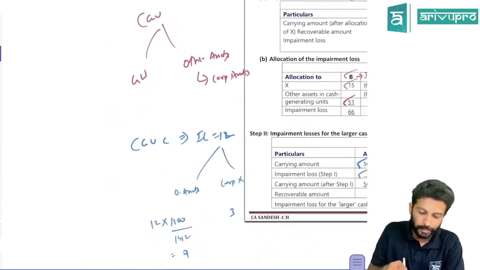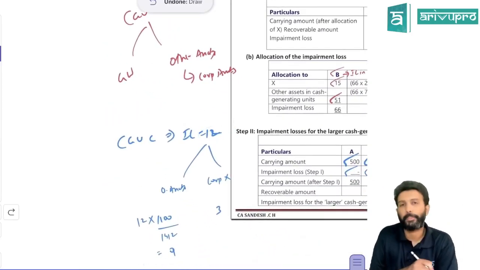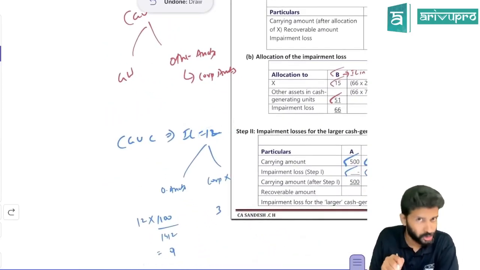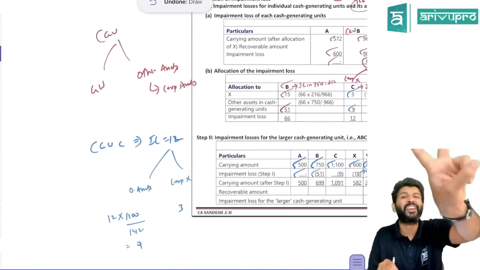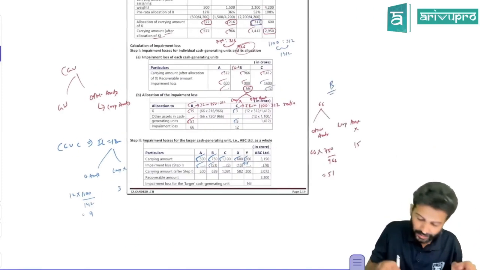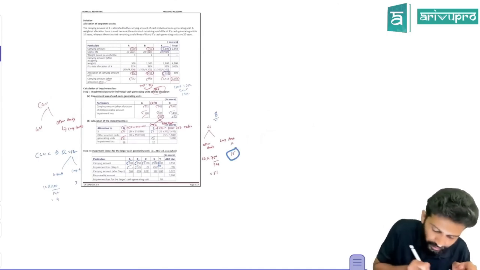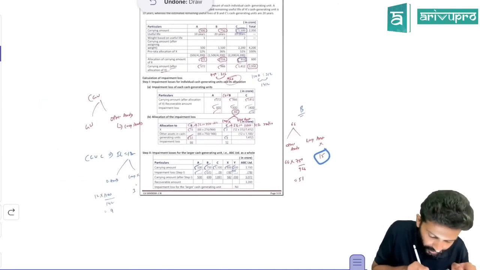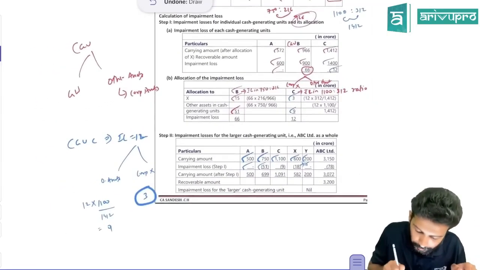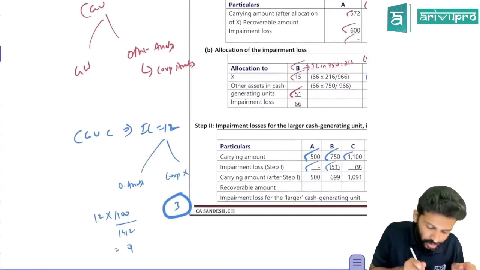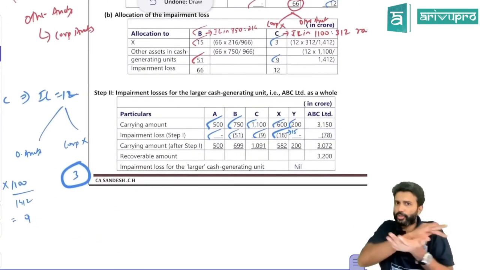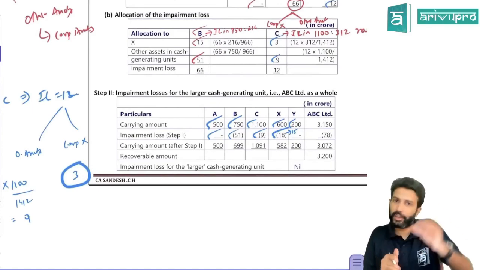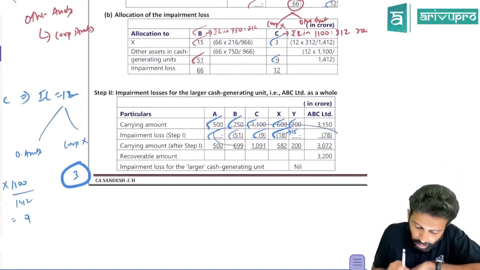Now CGU C was impaired. How much was it impaired by? 12. Did you give the entire 12 to CGU C's assets? No, some you allocated to corporate asset X. That means corporate asset X got impaired twice through CGU allocation: first 15 at CGU B level, and then 3 at CGU C level. So in total it got impaired to the extent of 18. And CGU C's other assets got impaired only by 9. So reduce 9. At CGU level, you have done the impairment check and you have got impairment loss, so reduce that.